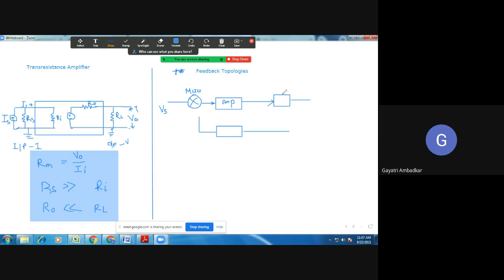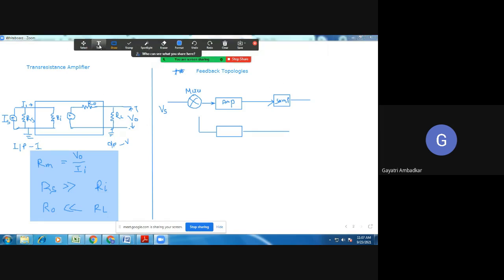Now here there is a network called the sampling network. What is the use of this sampling network?